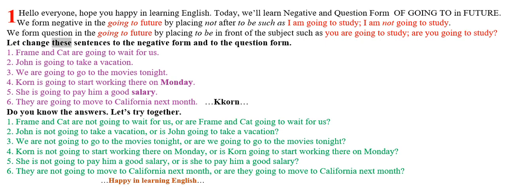Let's change these sentences to the negative form and to the question form. 1. Frame and Kat are going to wait for us. 2. John is going to take a vacation. 3. We are going to go to the movies tonight. 4. Corin is going to start working there on Monday. 5. She is going to pay him a good salary. 6. They are going to move to California next month.